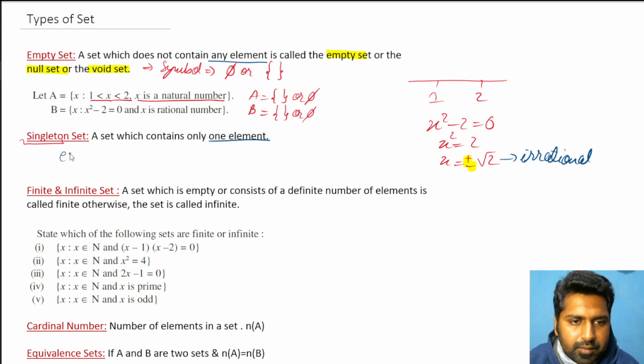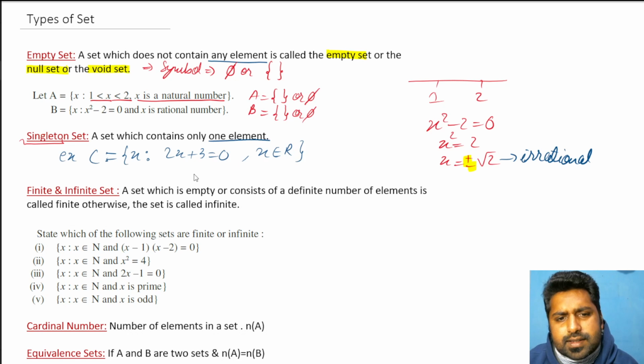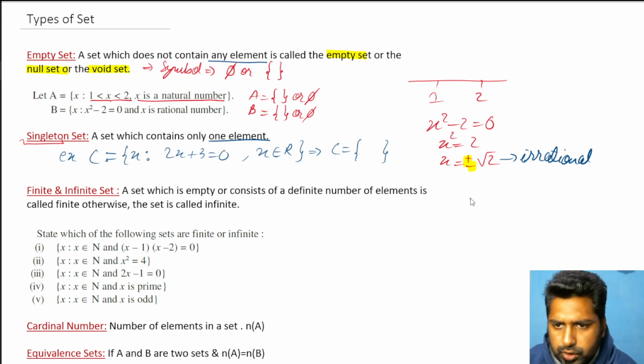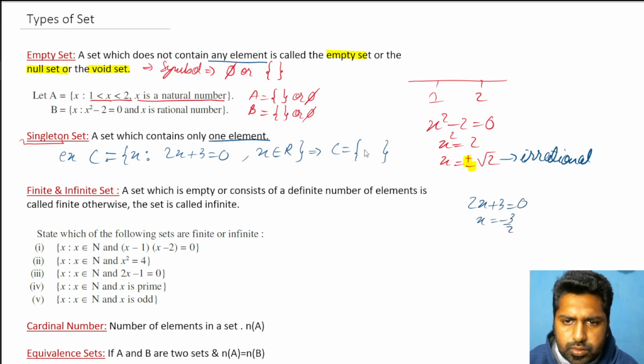Suppose I give you an example. Let's say this is a set C, curly bracket, x is such that 2x plus 3 equals 0 and x belongs to real numbers. If we solve this, how many values of x are we going to get? Only one. If we write it in roster form, 2x plus 3 equals 0, so x is equal to minus 3 by 2, and that belongs to real numbers.